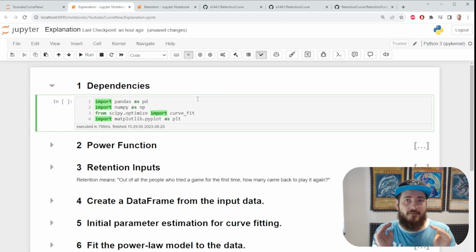We're gonna keep it very light. We're gonna be using pandas, numpy, matplotlib, and scipy optimize just so we can get the curve fit method. Don't worry, it's gonna make sense in just a bit.